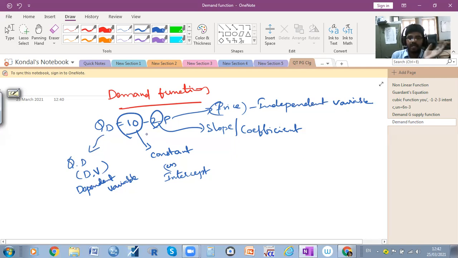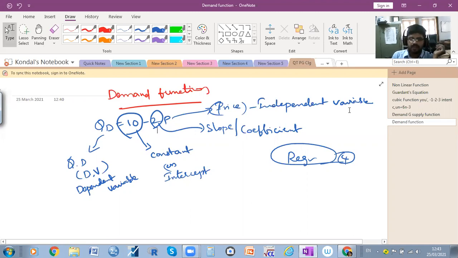We have regression in the 4th or 5th unit, where we can learn how to estimate the A value and B value. Instead of 10, you may take 8 or 1 or 2 or 3, any value, it doesn't matter. So here the demand function.